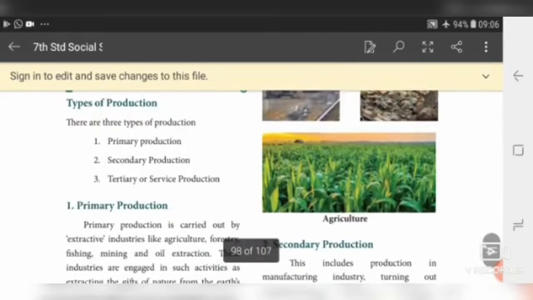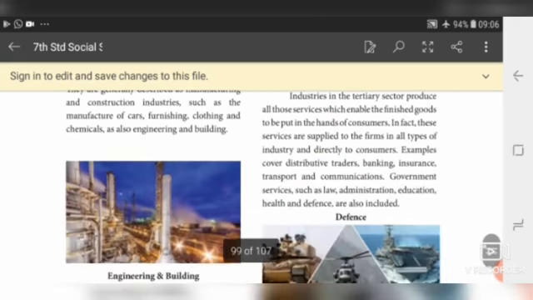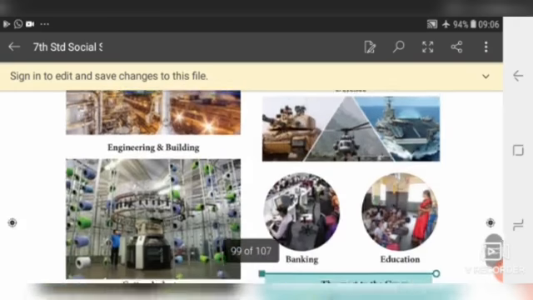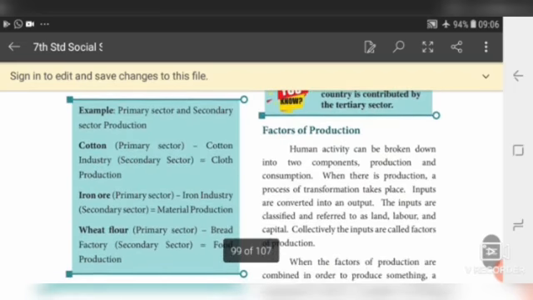And we have learned the types of production. There are three types of production: primary production, secondary production, and tertiary or service production, and their examples also we have learned. Today we are going to see about the factors of production. Already we know the meaning of factors of production. There are some factors needed to complete the product. That is what we call factors of production.